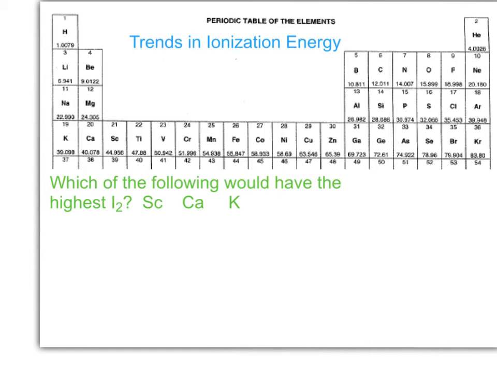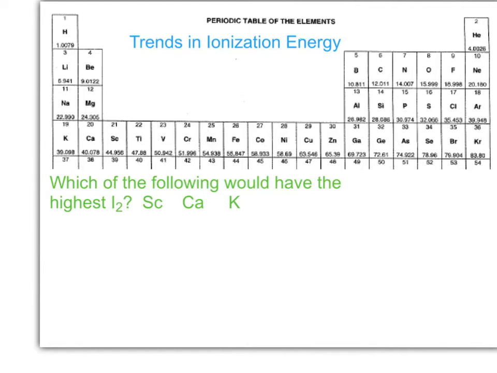Okay, so now we're going to do another type of successive ionization energy example problem. What we're going to do this time is look for the element out of the three given that would have the highest second ionization energy. Remember, I1 is the first electron removed and I2 is the second electron removed.